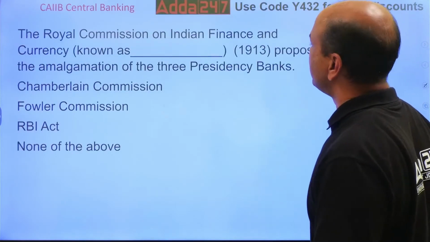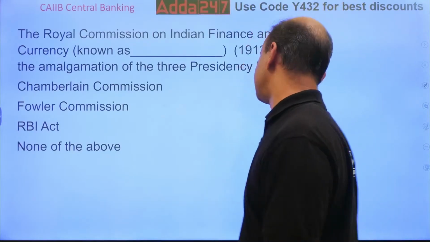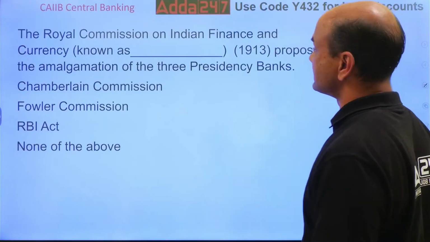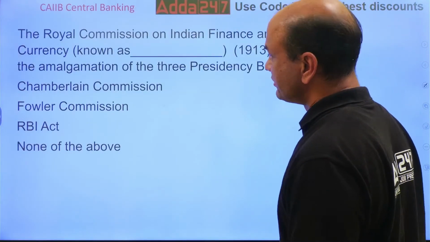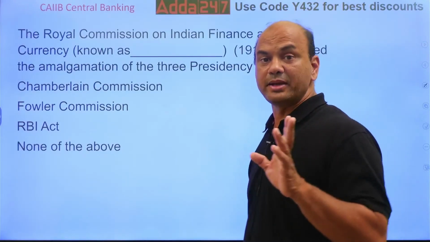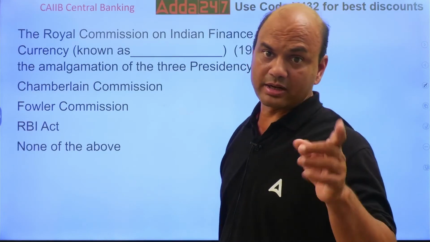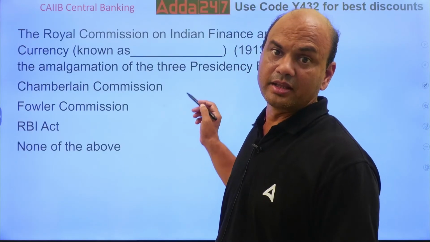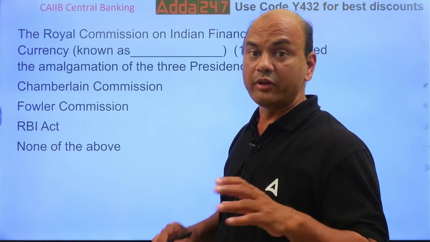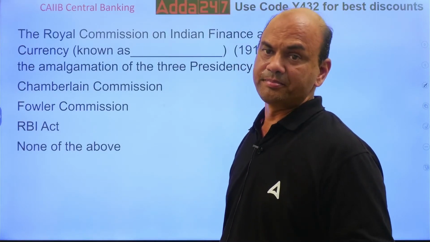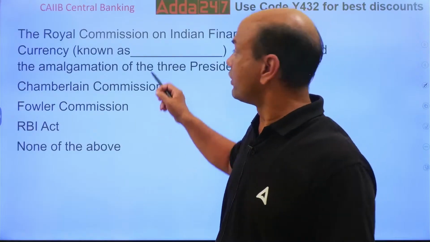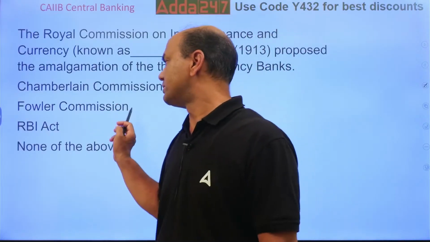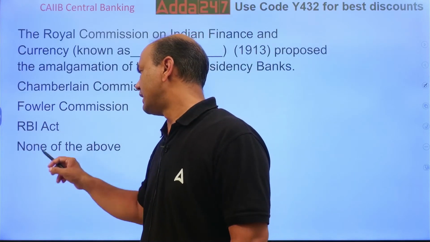The Royal Commission on Indian Finance and Currency, known as DASH, 1913, proposed the amalgamation of three presidency banks. Which were the three presidency banks? Bank of Bengal, Madras, Bombay. They were amalgamated and formed Imperial Bank. What was that commission known as? Chamberlain Commission A, Fowler Commission B, RBI Act, and none of the above.